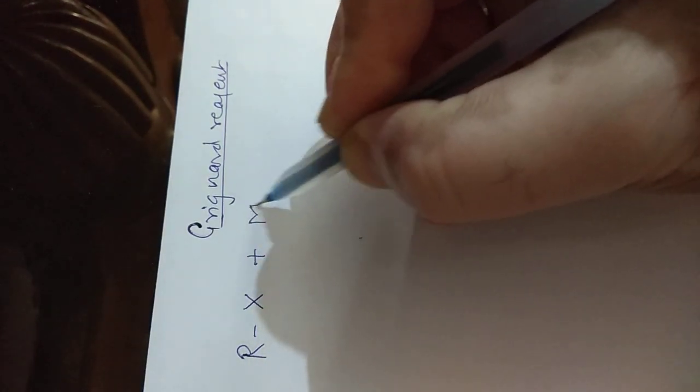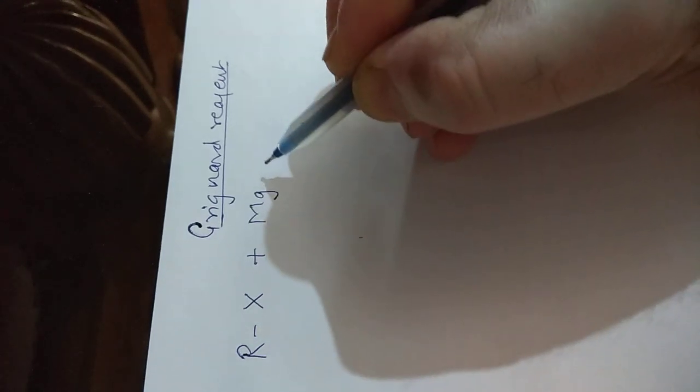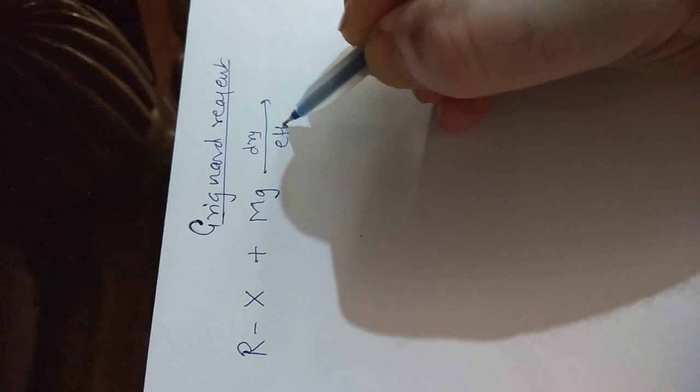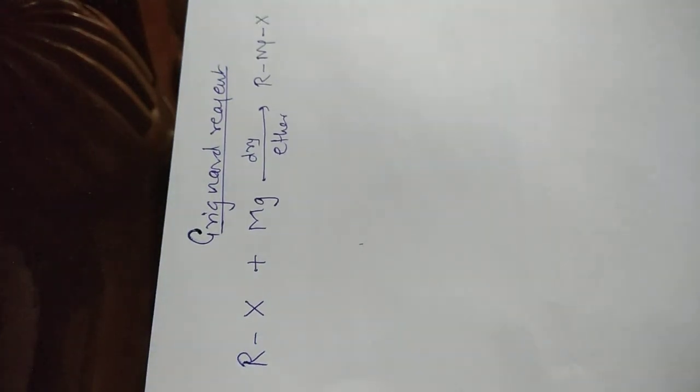When any alkyl halide is treated with magnesium in the presence of dry ether, it forms RMgX.